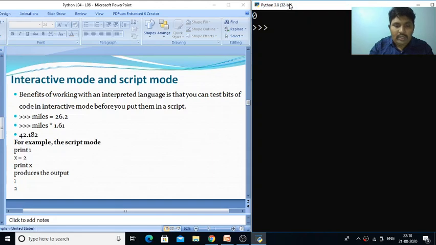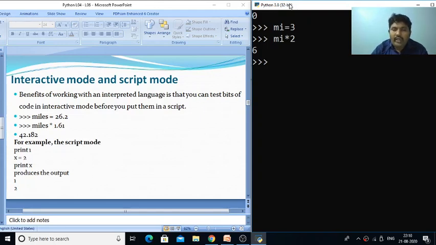Now we type these commands. I have a variable mi is equal to 3, and after that I type mi into 2 in the interpreter, and it is showing me 6. So this mode is called interactive mode.